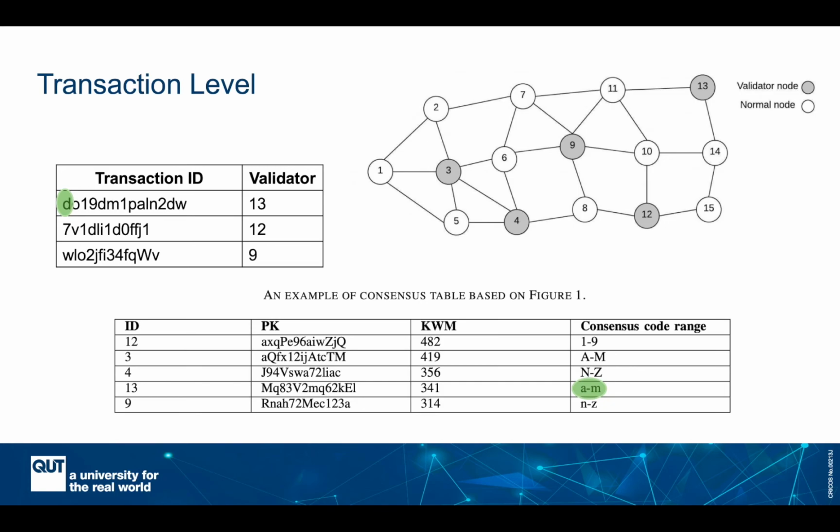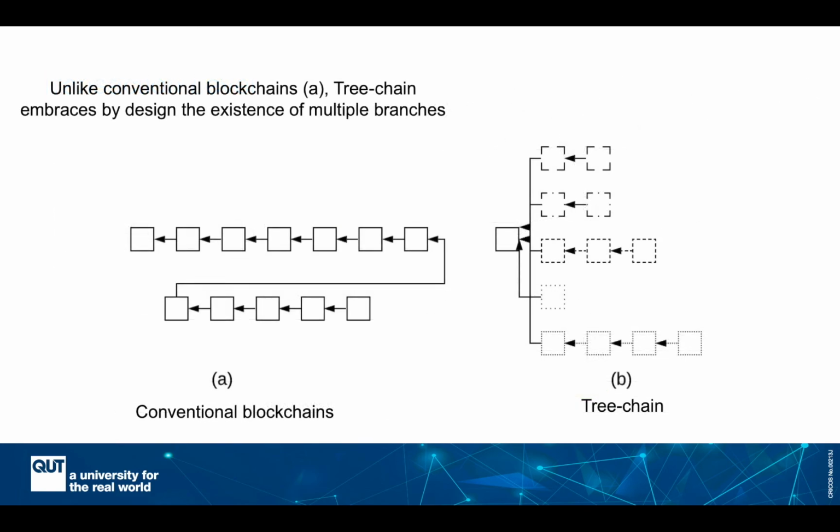Because of this feature, because the validator doesn't need to follow any other algorithm, tree chain can achieve a very fast block generation rate, which can lead to forking. And we solve that problem by defining 3 branches of ledgers in the tree chain algorithm, which is also as the name suggests.